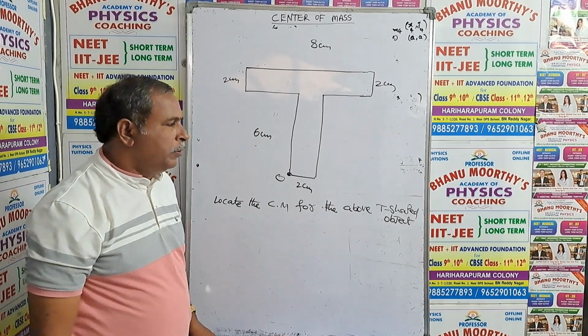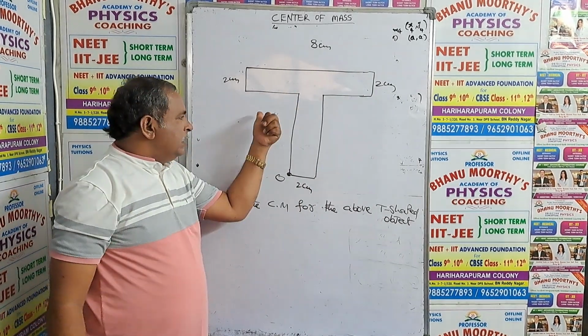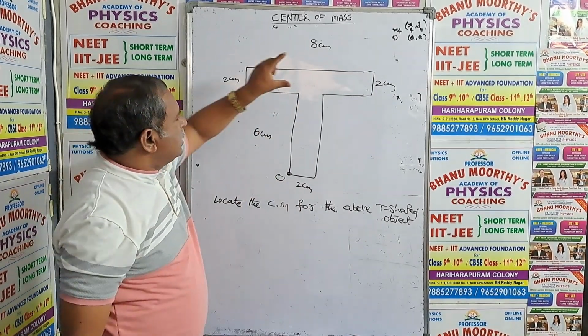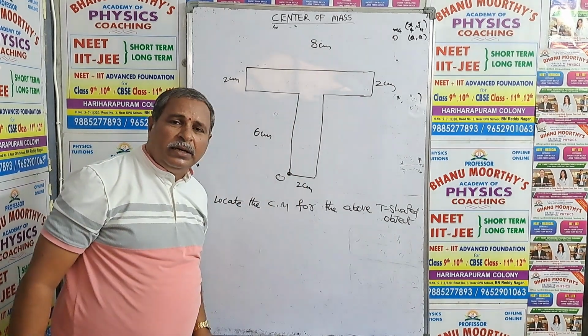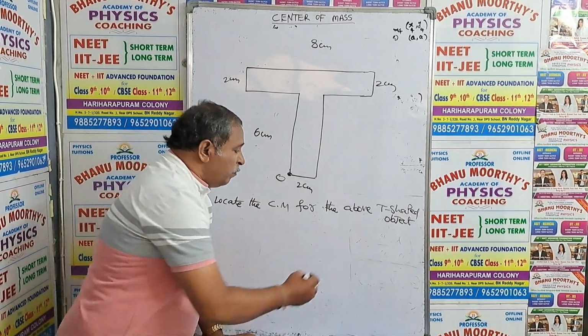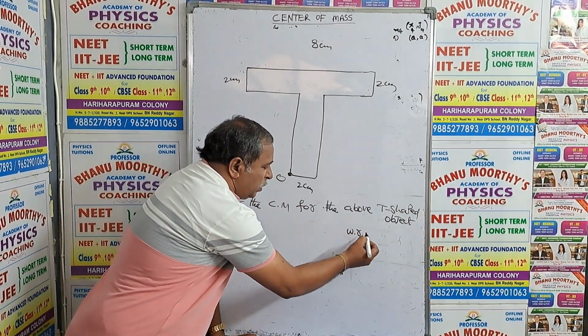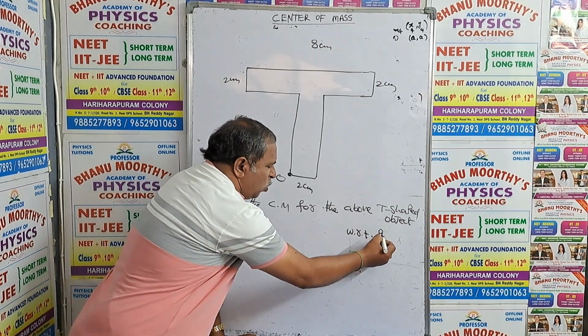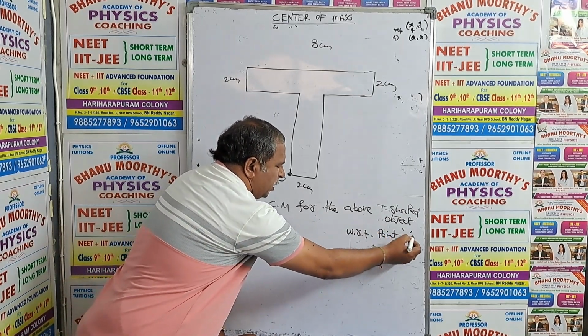Dimensions are mentioned. Its length is 8, its length is 6. Edges are 2 centimeter, 2 centimeter, and the point is given with respect to point O. This is the information.